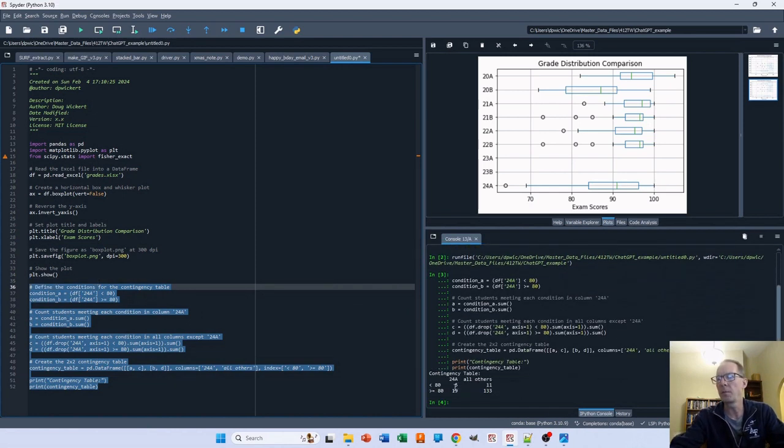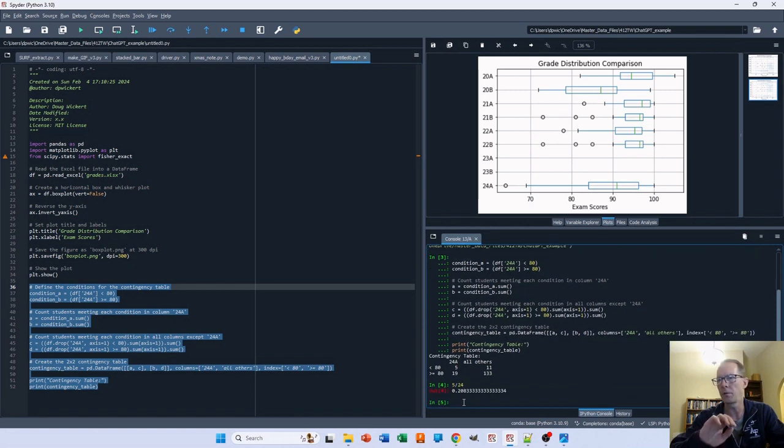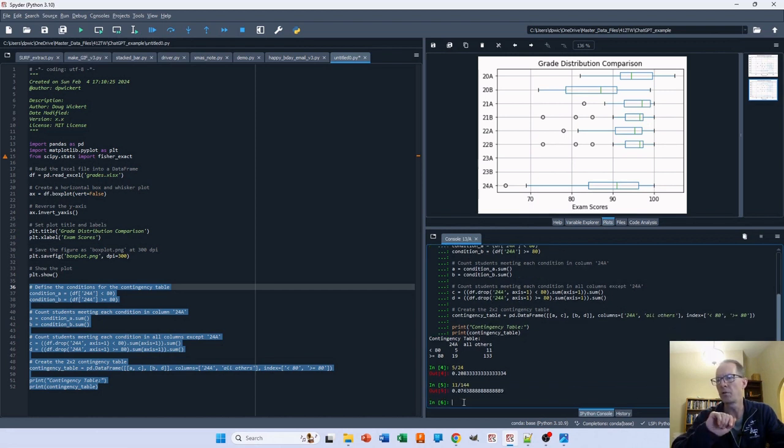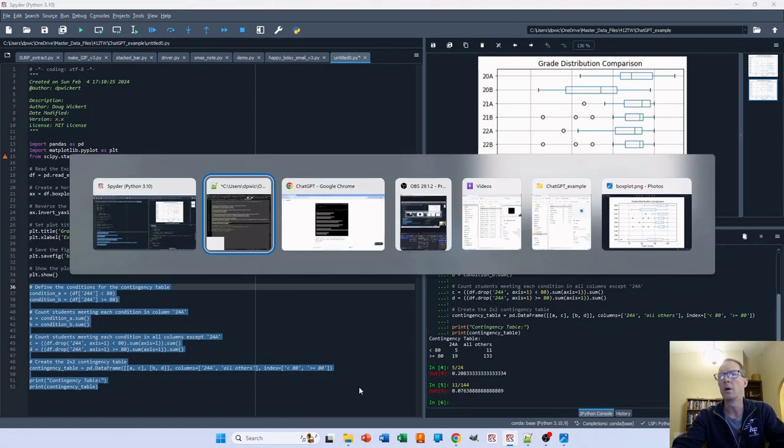All right, so there's our contingency table. 5 students below 80, 19 above. So that's 5 divided by 24 students in the class, so about 21% of the students failed. And then 11 out of 144, so 7.6%. So is that a statistically significant difference?